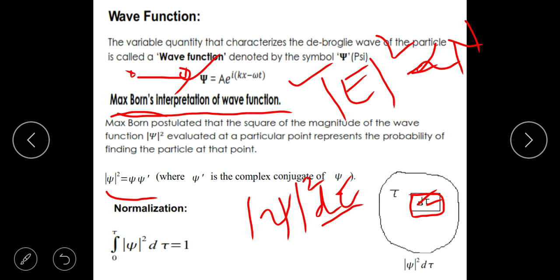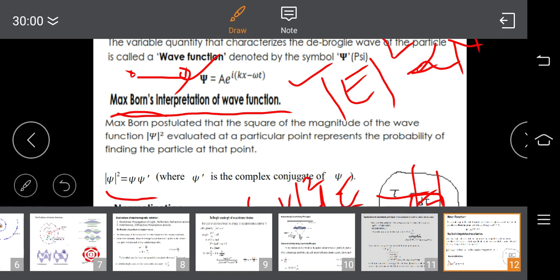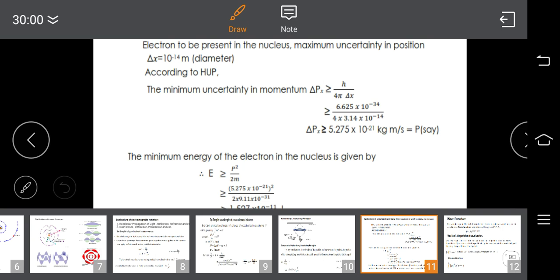Suppose this is your whole universe, you are sure that the electron must be somewhere here. So if you splinter it into small fragments of d tau, and if you integrate from 0 to tau over the whole d tau, it should be 1. Why? Electron must be somewhere here. This section could have some probability, this section could have some probability.